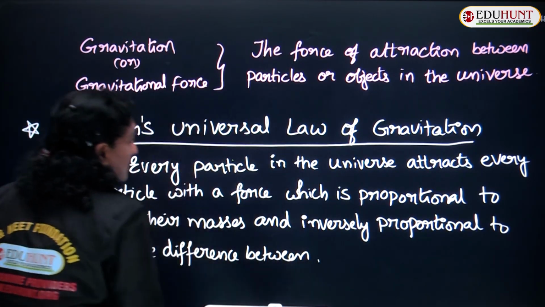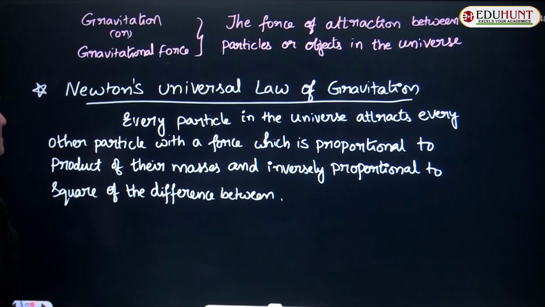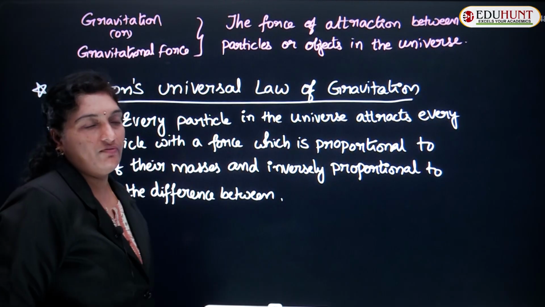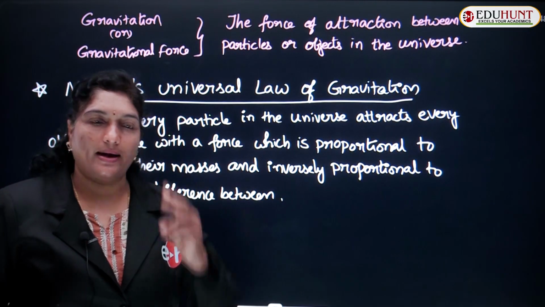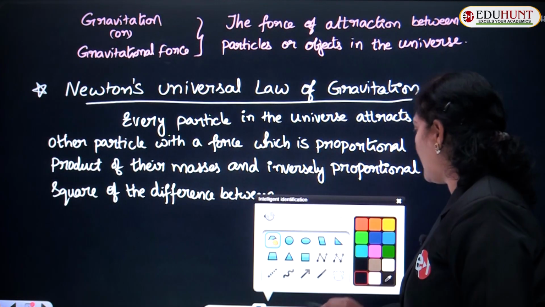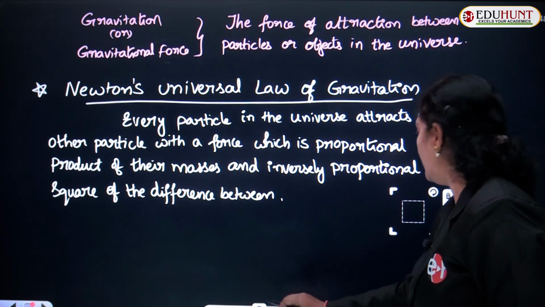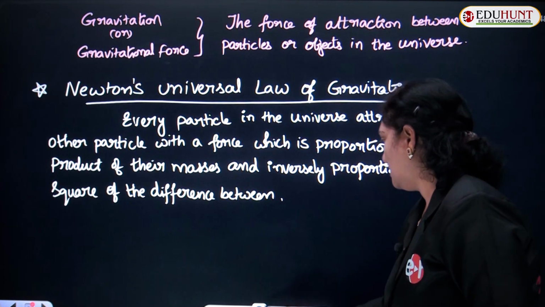Let us try to understand the same in a clear way. So every particle in the universe, for this let us consider two particles. Let us assume those two particles have masses m1 and m2.